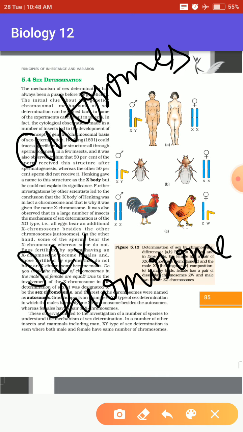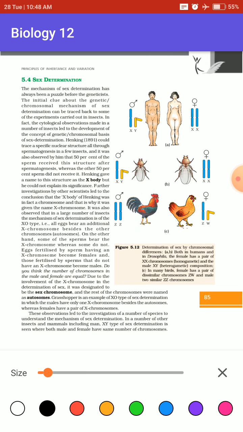There are sex chromosomes which determine the gender of an organism, and there are autosomes which carry out different other functions. This was one scenario, the XO type of chromosome.